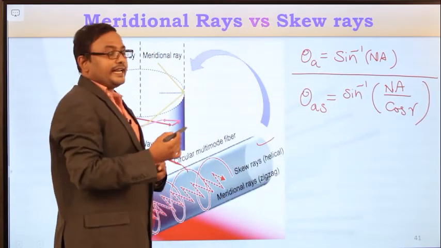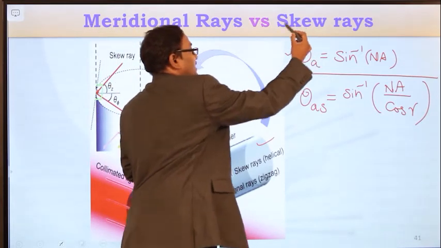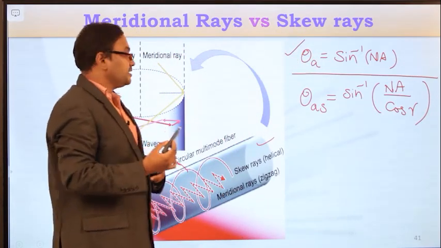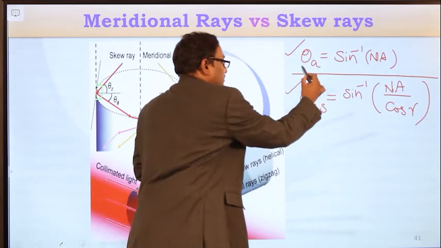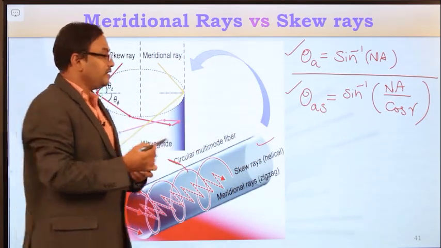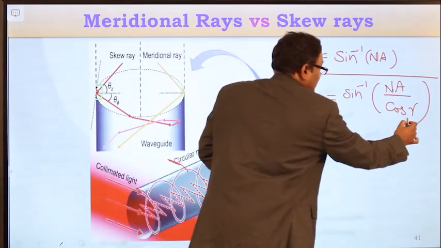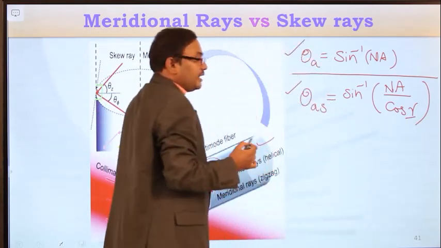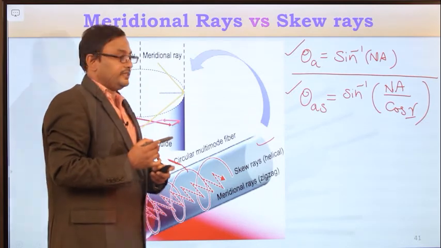For the meridional light ray, acceptance angle theta A is equal to sine inverse of numerical aperture, and for the skew ray, acceptance angle is equal to sine inverse of numerical aperture by cos gamma, where 2 gamma is the angle of reflection at each point.